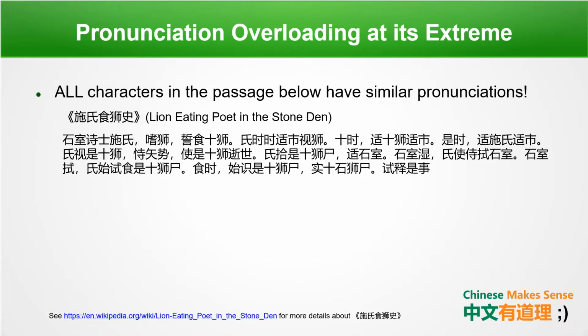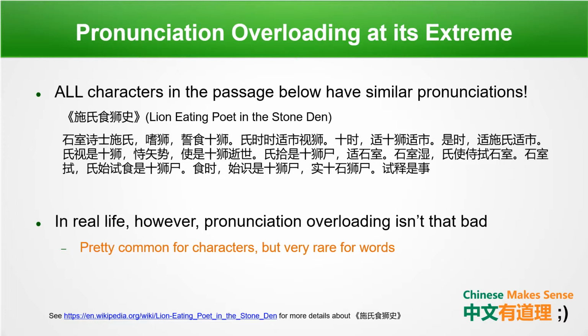Let me give you an extreme example for pronunciation overloading. 诗是时时史，时是诗是诗是，事实事实实施，是时时是是是施，事实是实施施，事实是实事施，实事是事实事实是实施施，实时史实事实实施，实实实施事事是事。 The good news is that in real life, pronunciation overloading isn't that bad. This may be common for characters, but is very rare for words.